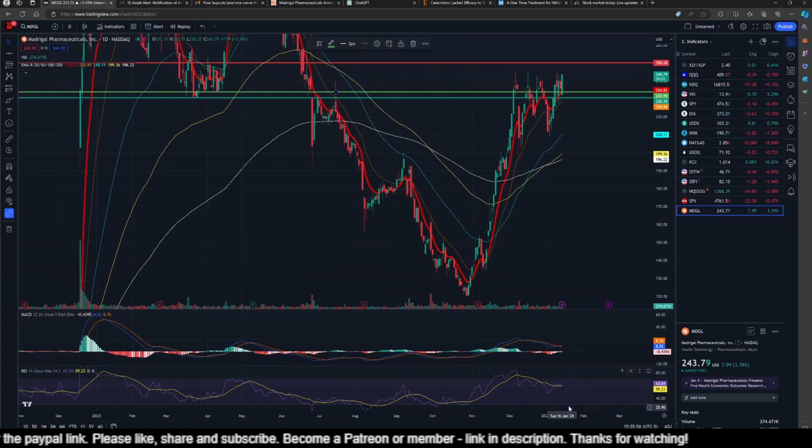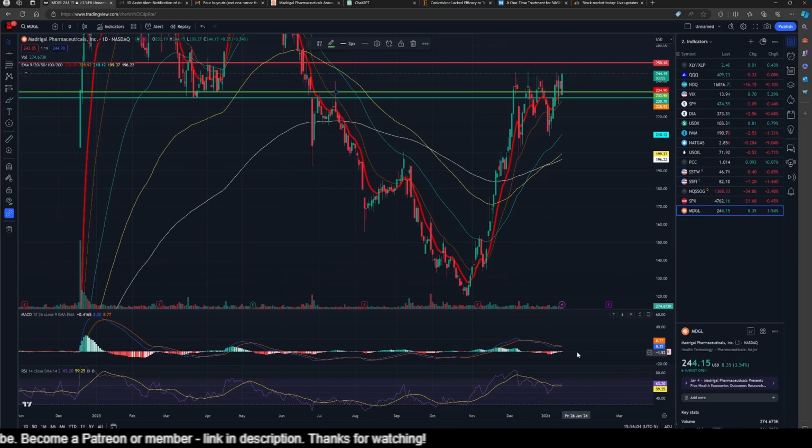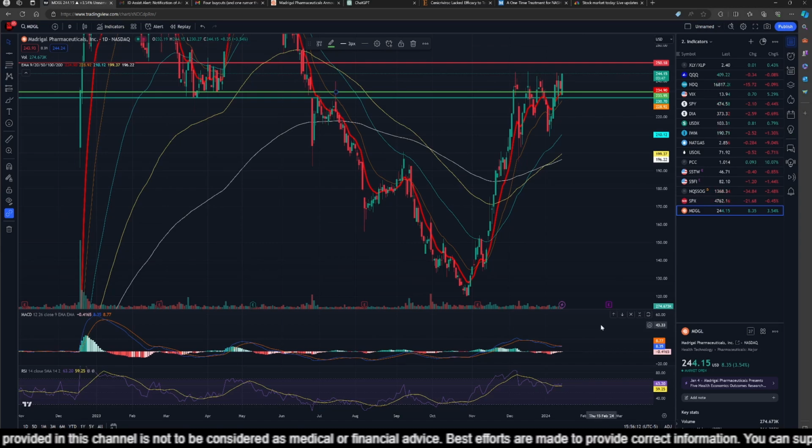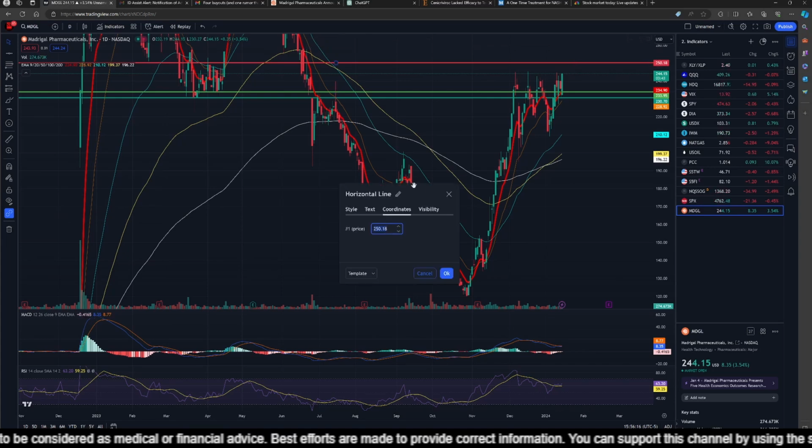And if I look at the momentum, it's above average. RSI has got plenty of room to run before it can be overbought. Momentum is pointed in the right direction. MACD is also moving in the correct direction, ready to cross over the signal line to become bullish. Everything is looking great here. And the next resistance for Madrigal is 250.18.